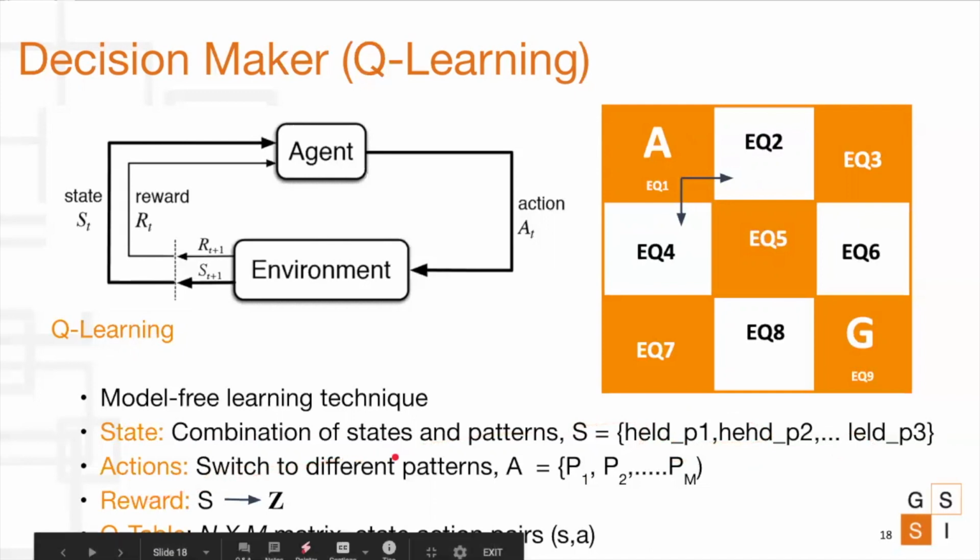Now, Q table forms the heart of Q learning. It is an n by m matrix where n represents the total number of states and m represents the total number of actions. Each value inside the Q table is a state action pair. It denotes the relevance of taking an action A from a state S.